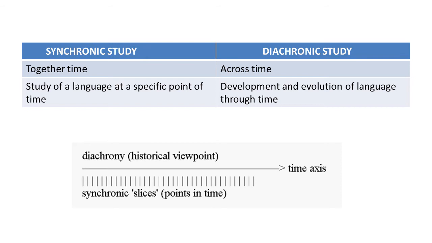While in diachronic study, we study the development and evolution of a language through time, meaning how that language evolved and what changes have come across in that language throughout the time. Now, this is the only difference between these terms. Now, look at the diagram below. Here, if we study the language diachronically, we will move along the whole time axis, as you can see. But if we study the language synchronically, we will just focus on the slices of time or the points in time. So this is the only difference between them.